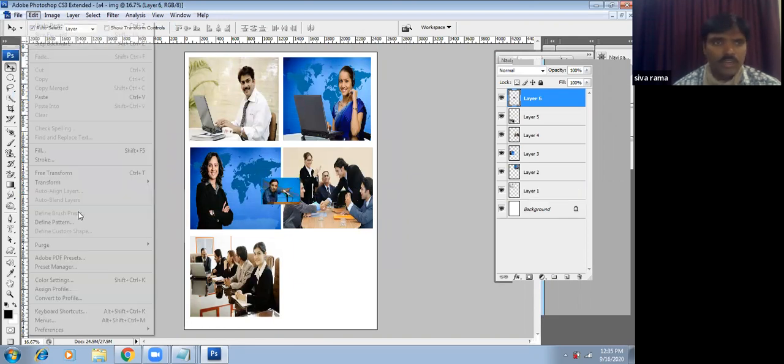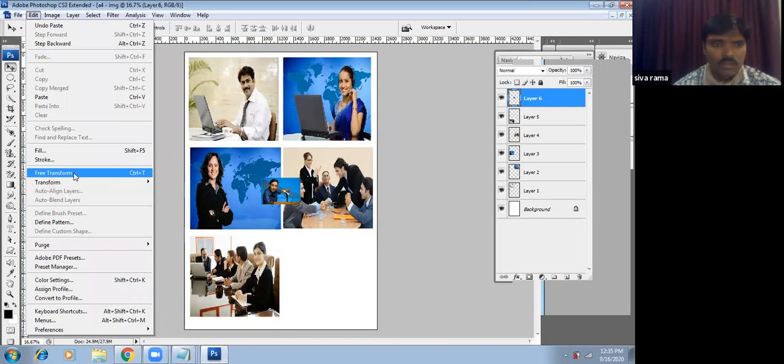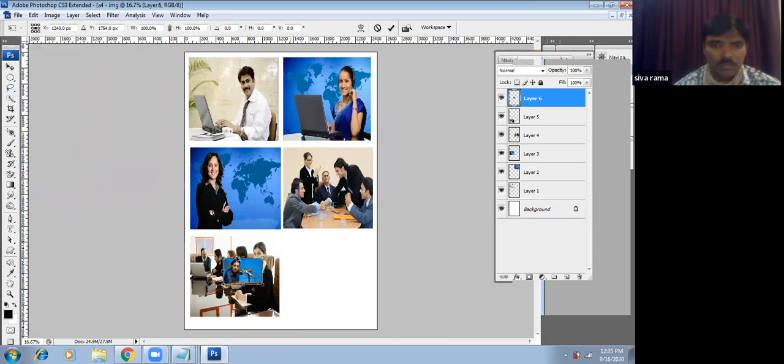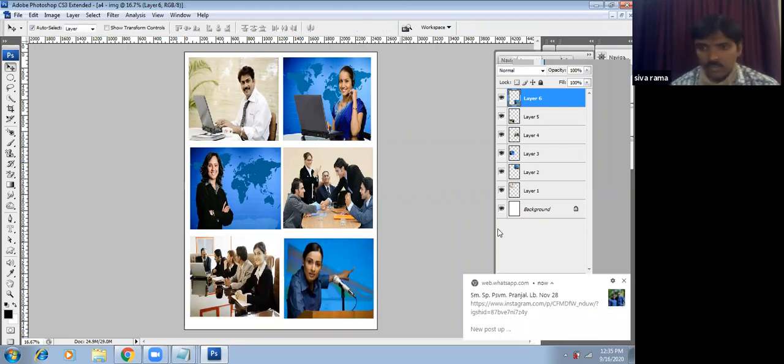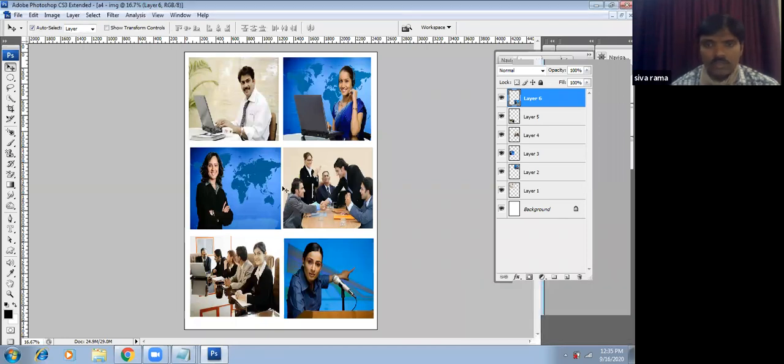Then I can use my Free Transform to adjust the size of the image. Based on any image you take, you can adjust the size in any direction. So in A4, we can arrange six images into an A4 document. It's ready for print. Once we arrange the desired images in A4, we can directly take a printout, or else we need to take a JPG image and forward it to others.